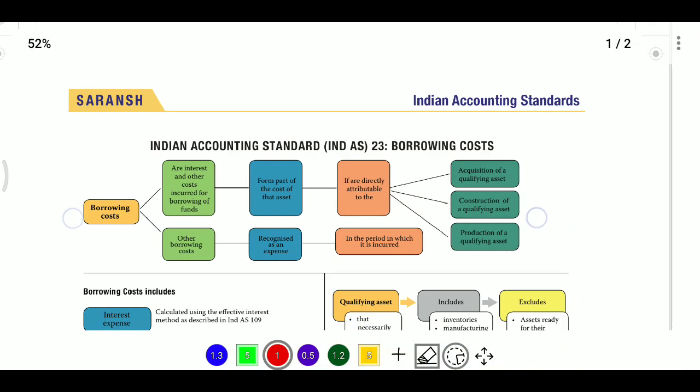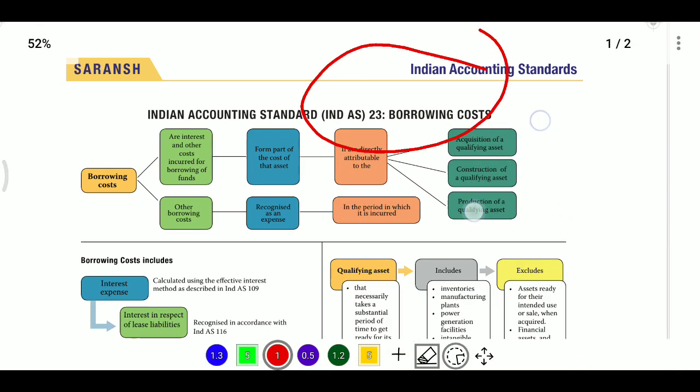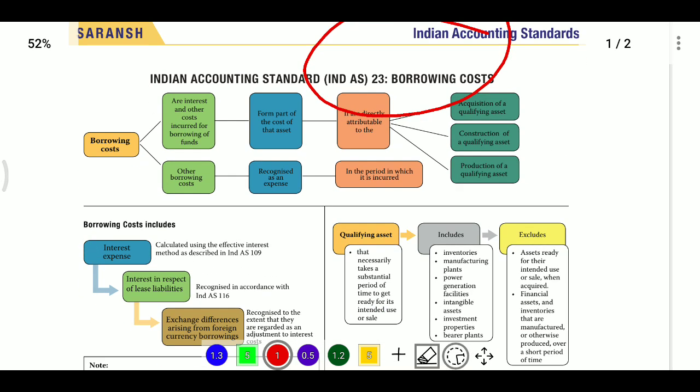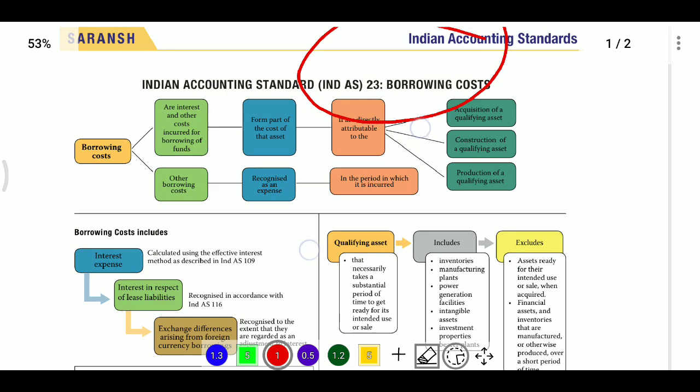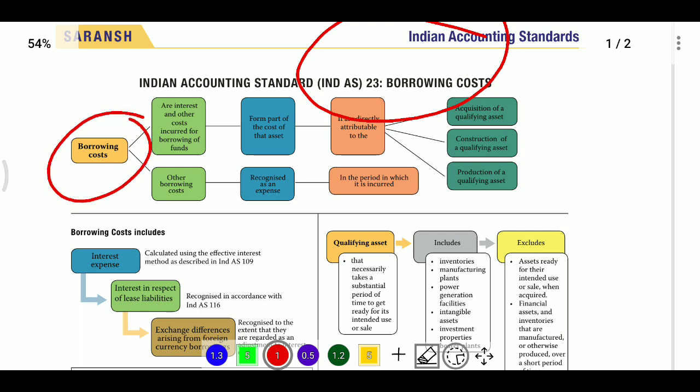Hello everybody. In this video we are going to discuss Ind-AS 23 Borrowing Costs. What is meant by borrowing cost, and how can we give the treatment for borrowing cost? Firstly, we need to know what borrowing cost means.